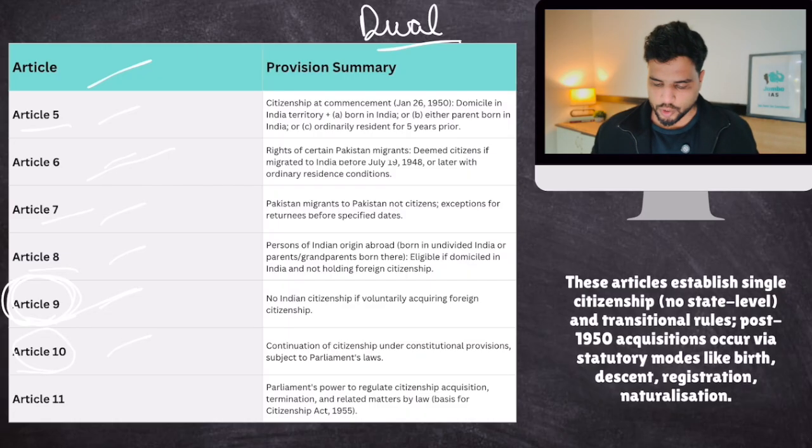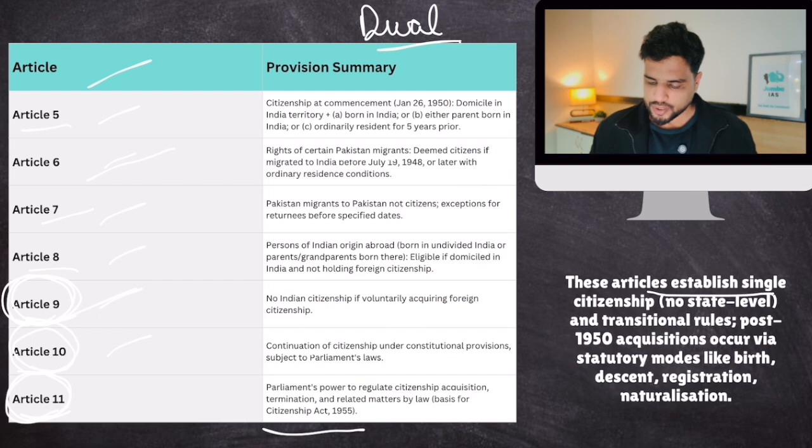Then Article 10 deals with continuation of citizenship under constitutional provisions. Basically, Article 10 gives the authority, and Article 11 gives the authority to Parliament to regulate the question of citizenship. So, continuation of citizenship under constitutional provisions is subject to Parliament's laws. If the question is which article of the Constitution authorizes Parliament to regulate citizenship, it's Article 11: Parliament's power to regulate citizenship acquisition, termination, and related matters by law. And to exercise that power, Parliament enacted this law.